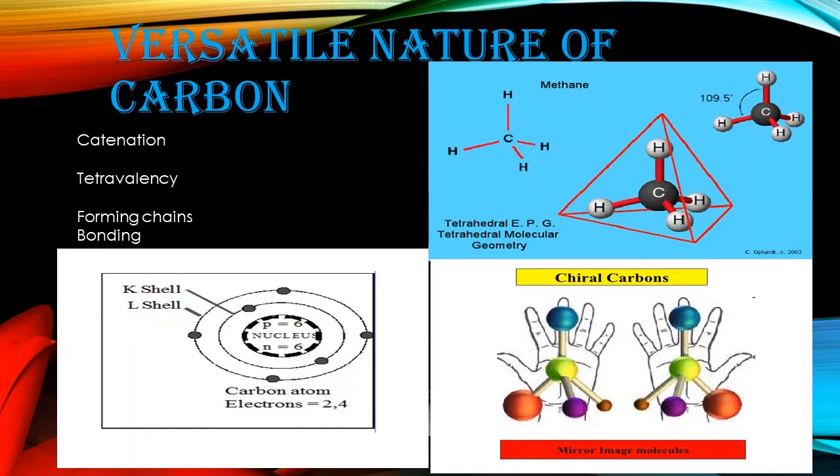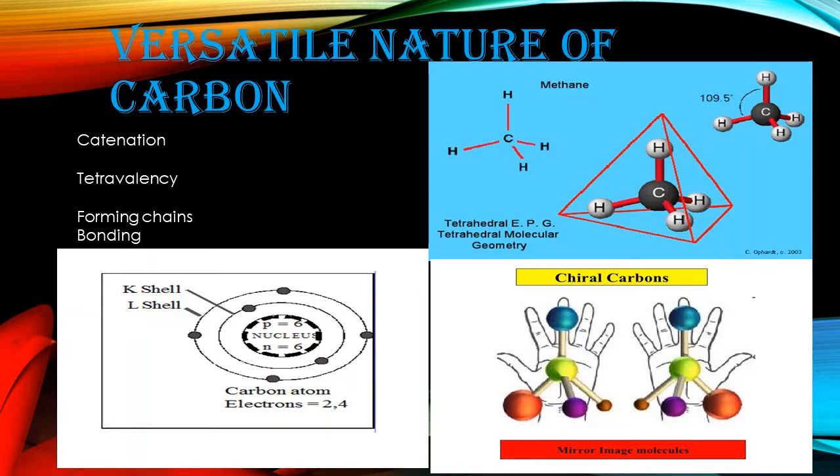Here I am also discussing what chirality is. Another main property of carbon is chirality. When the central carbon atom is attached to different atoms or groups, that is a chiral center.